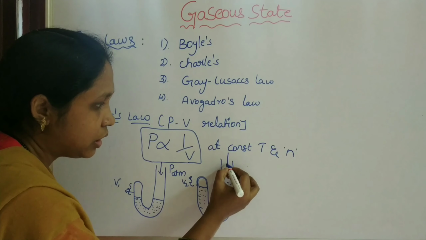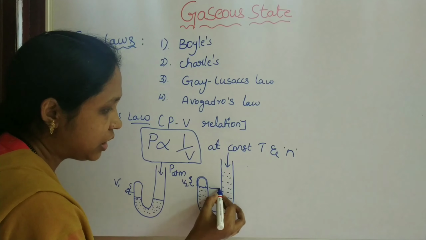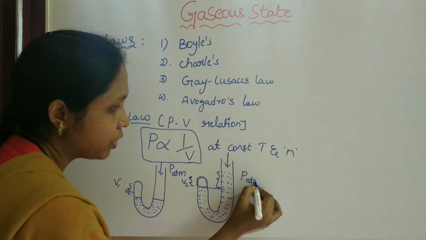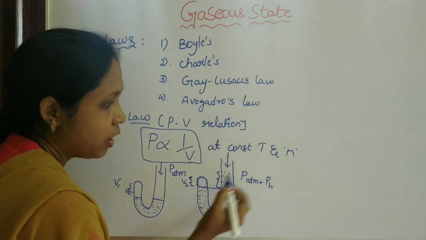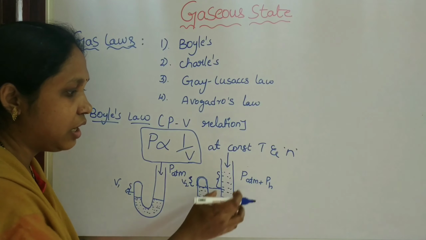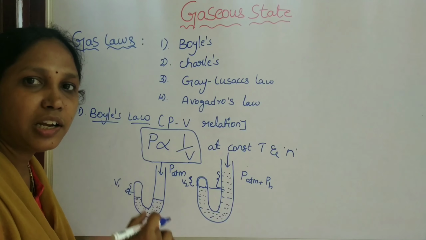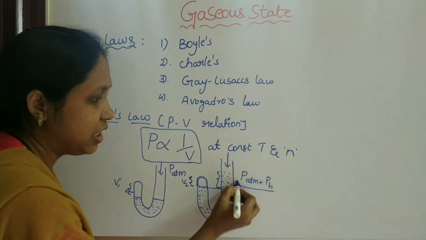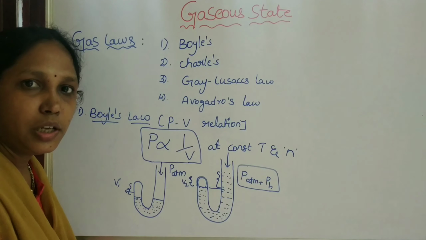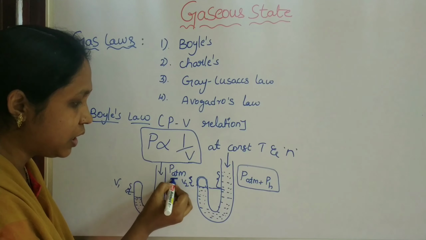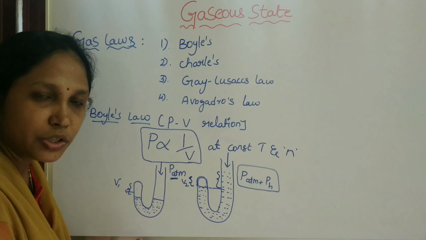Here the pressure is the pressure of atmosphere plus the height of mercury added, because that extra mercury creates pressure. Earlier, the pressure of the gas was only equal to the atmospheric pressure.